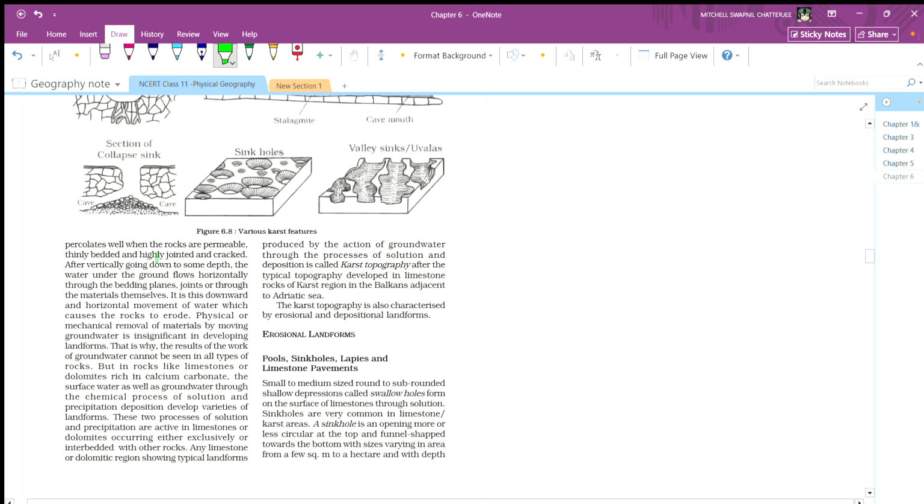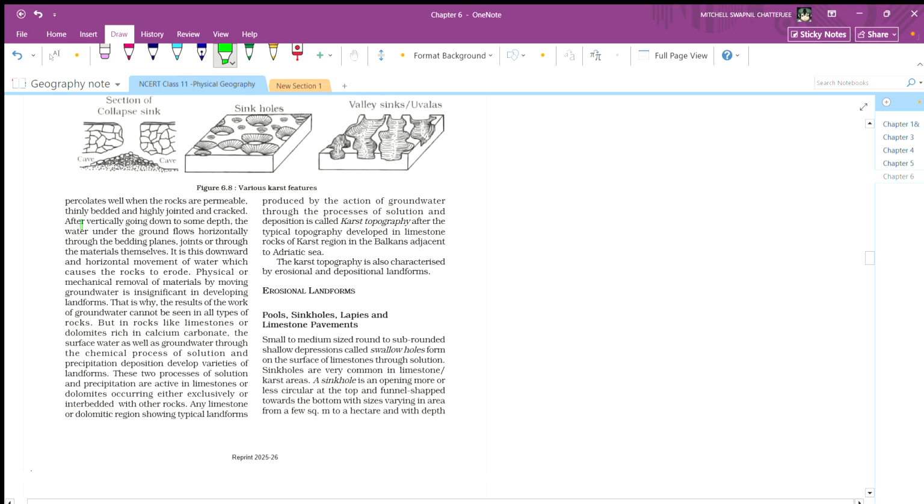These give waterways to move vertically down. After going down to some depth, the water under the ground flows horizontally along the bedding planes and joints and through the materials themselves. It is this downward and horizontal movement of water which causes the rock to erode.